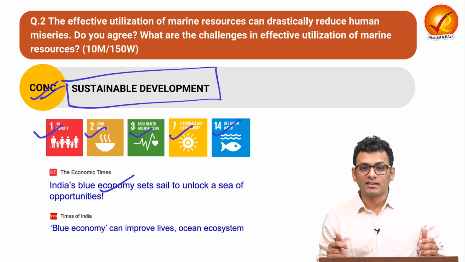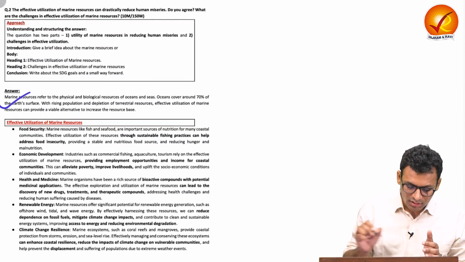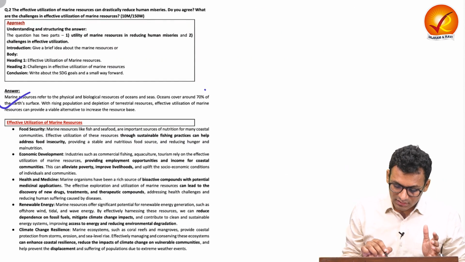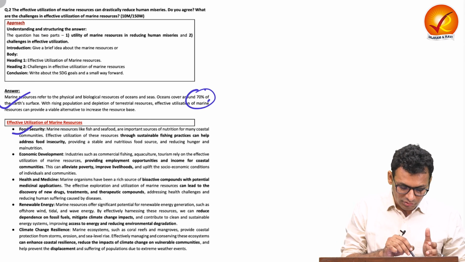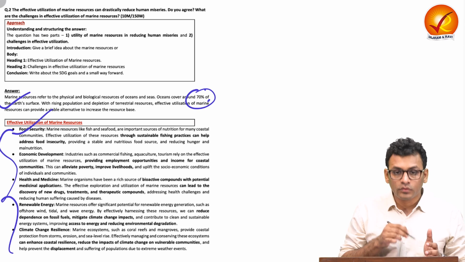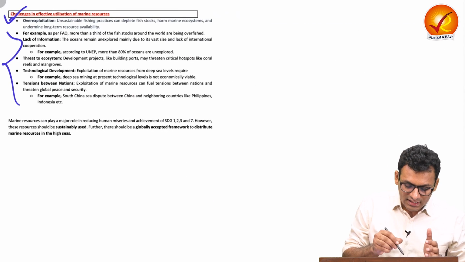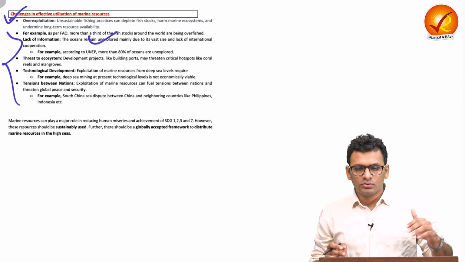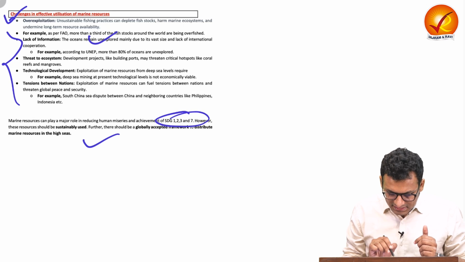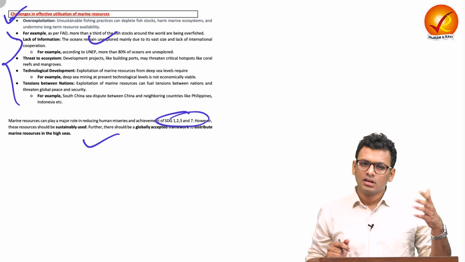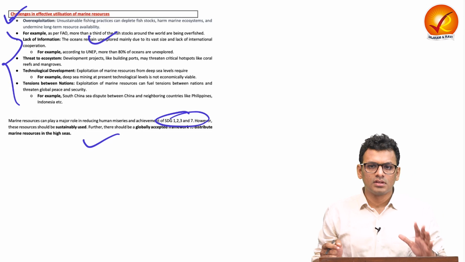Let us see the model answer and understand how we can incorporate the same in our answer writing practice. Firstly, in the introduction, you can define marine resources and give certain data points to understand their potential. Then you can talk about the effective utilization, where you can give proof points along with substantiation. Next, with respect to the challenges, you can list down the challenges and provide certain substantiation to support the dimensions. And lastly, you can include SDGs. At the same time, you can also talk about government initiatives as we discussed in the conclusion. So this is all for question number 2's answer.